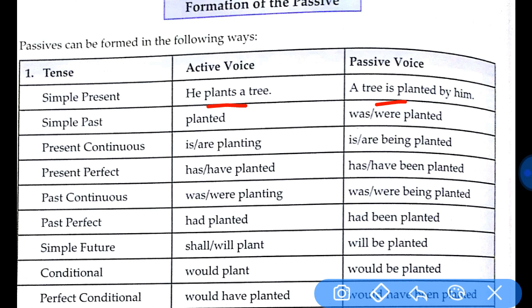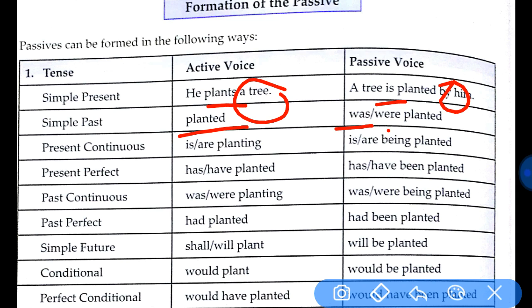The object here is a tree. So here a tree is planted. We use the word by him. Now let us see simple past tense. Simple past tense, when we use he planted a tree. Let's make the same sentence. He planted a tree. So planted is simple past tense. The appropriate helping verbs in the past tense are was and were. Was is used for singular form and were is used for plural form. If it was he planted a tree, it would be a tree was planted by him.